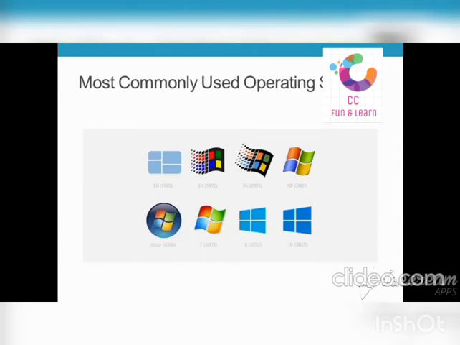Most commonly used operating system: Windows is the most commonly used operating system.